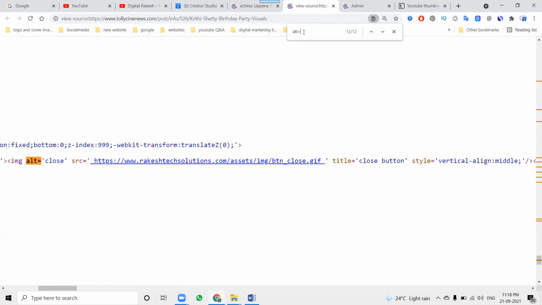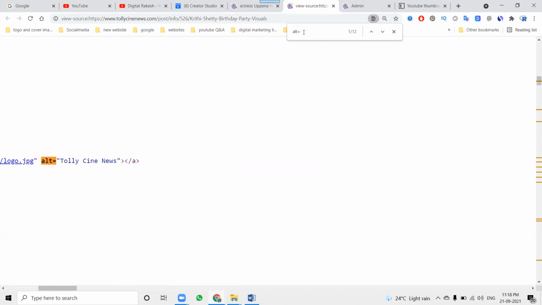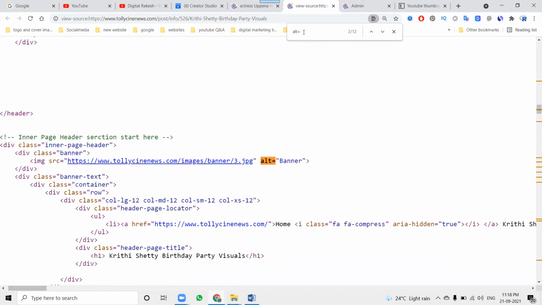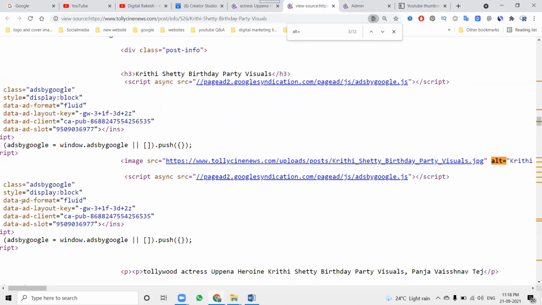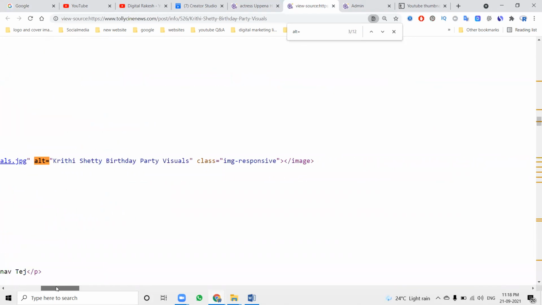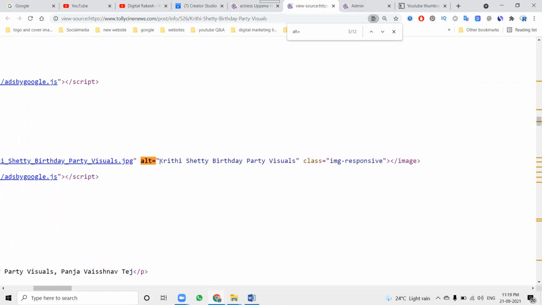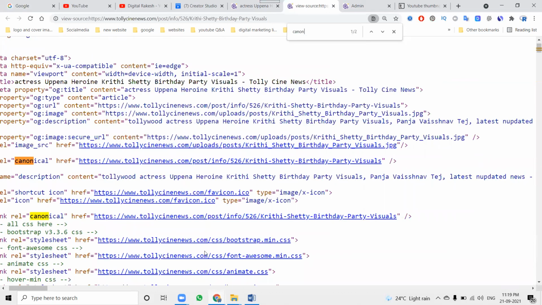So where is the alt tag? Here. Then out of alt tag is there. Here is the alt tag option. Same visible. Next will be canonical form.